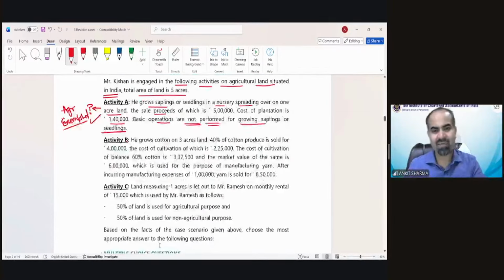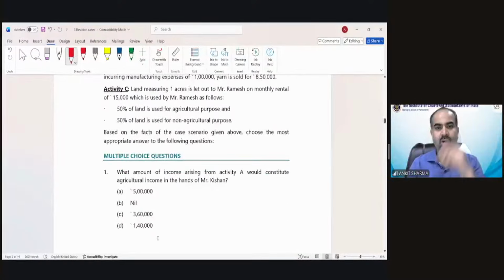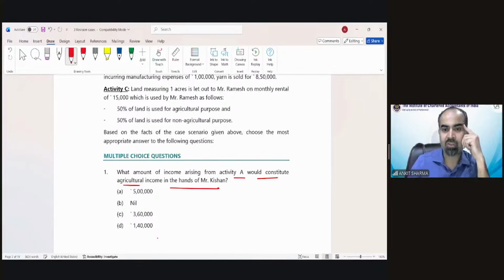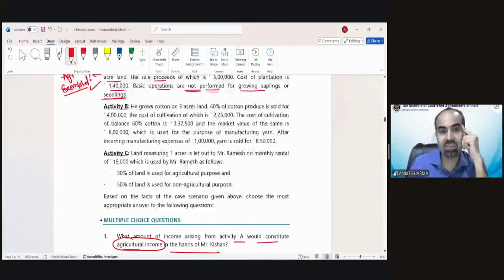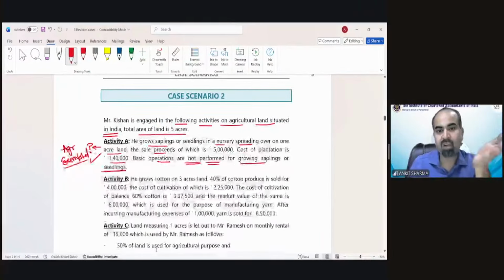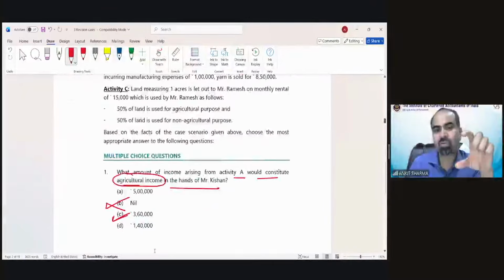So activity A answer is very simple. The first question is also this. What amount of income arising from activity A would constitute agricultural income in the hands of Mr. Kishan? The correct answer would be B. Now moving on to, sorry, not B, it's C. Because it is asking how much is agricultural income. So the full income would be agricultural income, 3,60,000, because 5 lakh was the sale proceed, 1,40,000 was the expenditure, so 3,60,000. So 360 would be agricultural income and it would remain exempt.